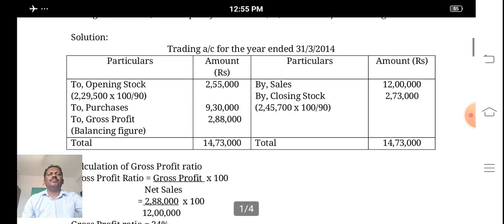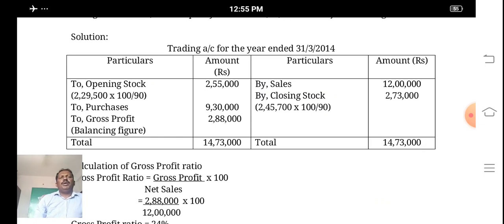So based on this information, in this problem, we are preparing all 5 steps. We prepare trading account of the last year, because to ascertain the gross profit, this account is before the date of fire. That is opening stock. One adjustment is given in the problem, that is undervaluation. So what is the value of opening stock?